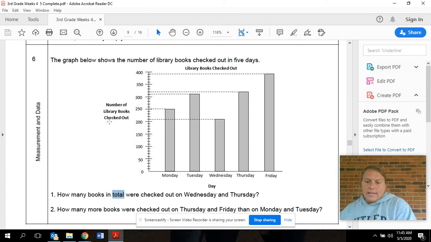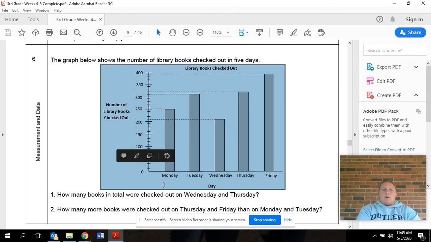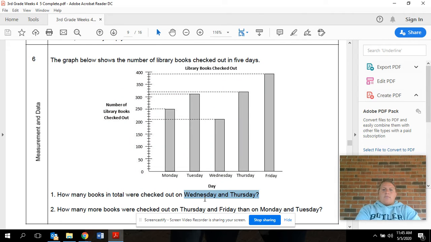Okay, so now let's look at the two days that they talked about. They talked about Wednesday and they talked about Thursday. So we have Wednesday and we have Thursday. If I look at Wednesday, this little section right here, I can't highlight the whole thing because it will go crazy. I'm going to follow this line all the way across to this mark right there. Now, that is one line or one section above 200.